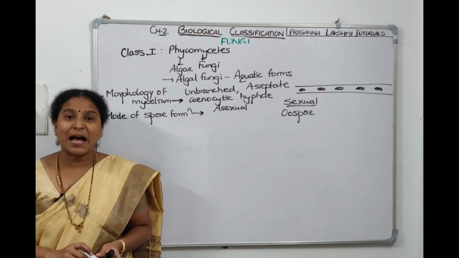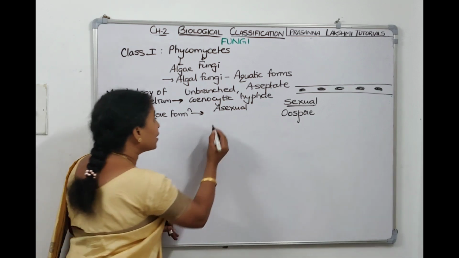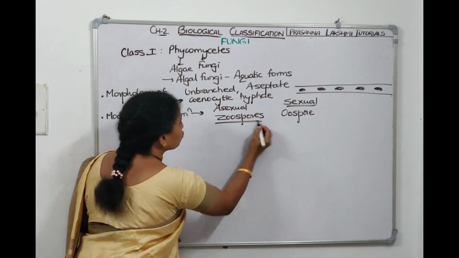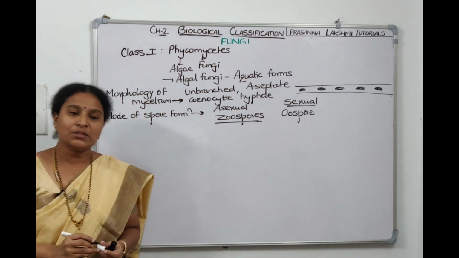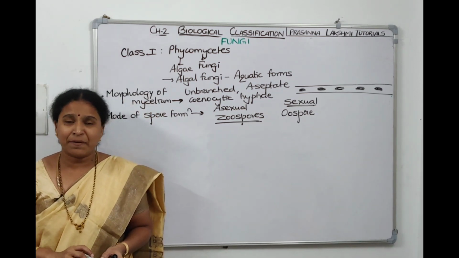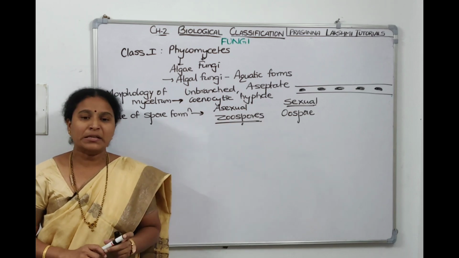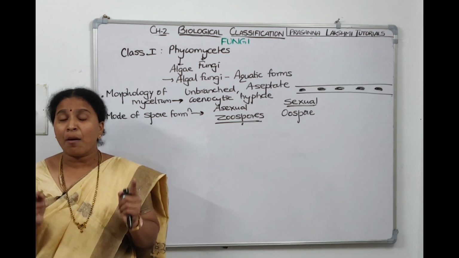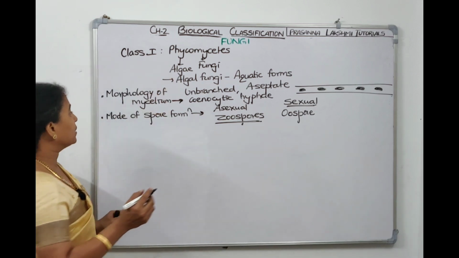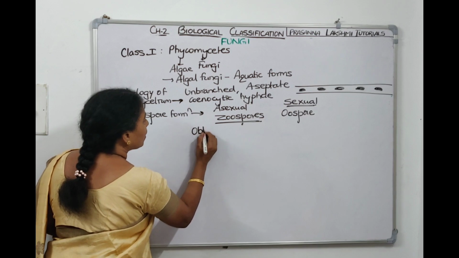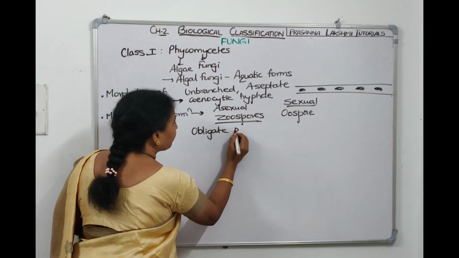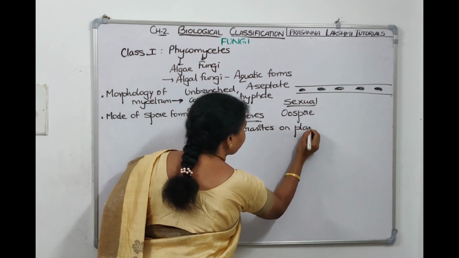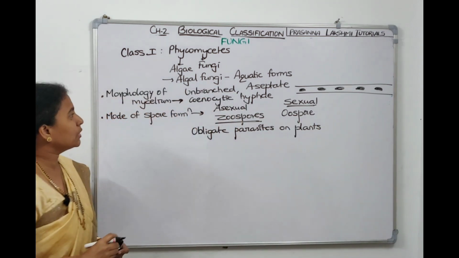The asexual spores are zoospores. Asexual spores are zoospores. The sexual spore is called oospore. On this basis, we have divided it into Phycomycetes. And then where are they found? Usually they are parasitic. They are obligate parasites on the plant. Phycomycetes members are obligate parasites on plants, which means they cause diseases for the plant.